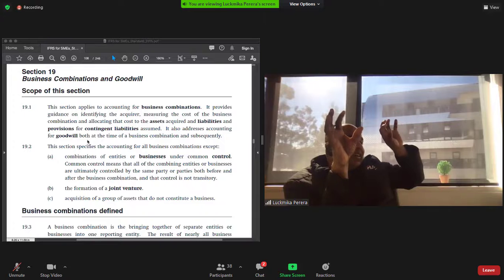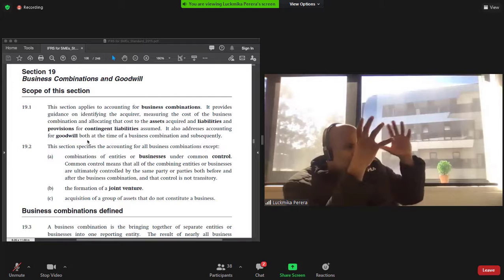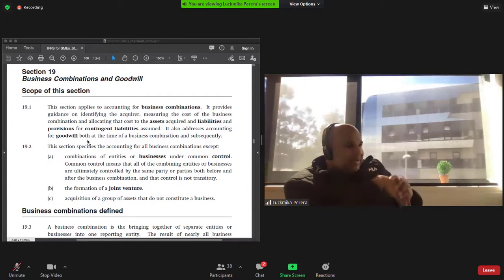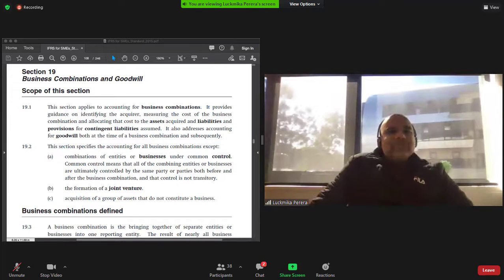If they sell, leave aside the trademark, if the company itself is sold in the marketplace, then the concept of goodwill is a little bit different, isn't it? That is why it's a tricky area. And that's why I wanted to spend some time discussing the concept of goodwill. So what do you think? Can someone else explain how you would consider goodwill?